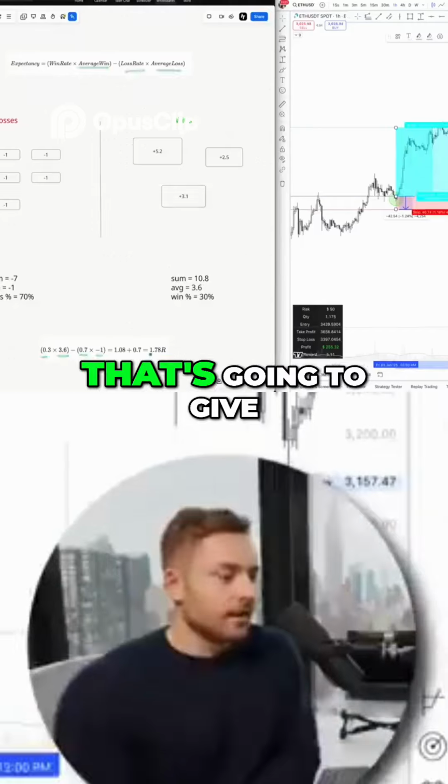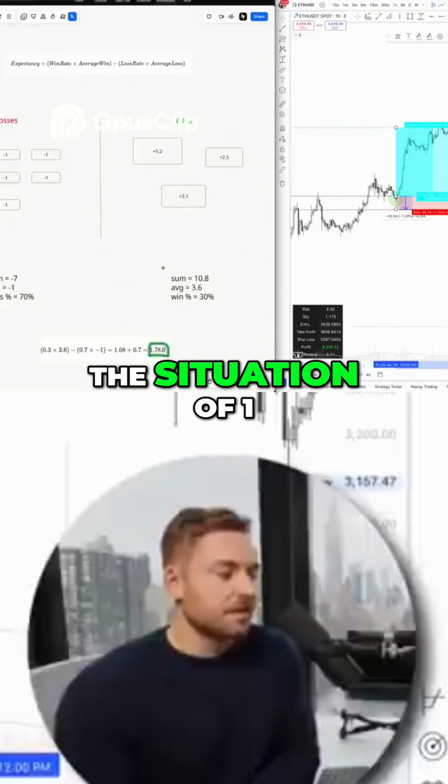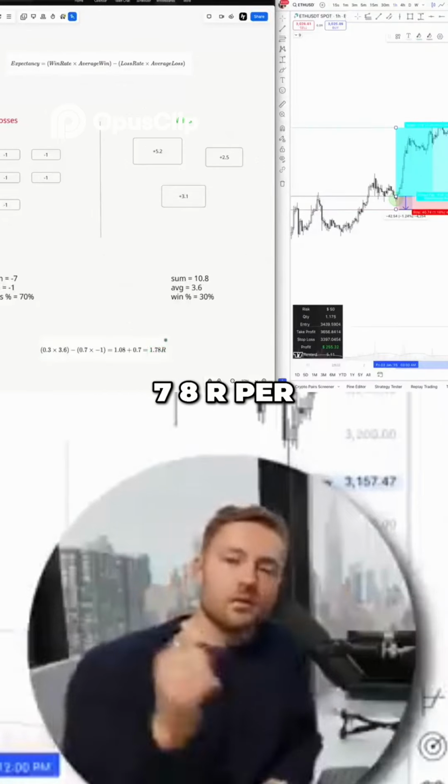Promise this is going to make sense. That's going to give us an expectancy in this situation of 1.78R per trade that we're taking.